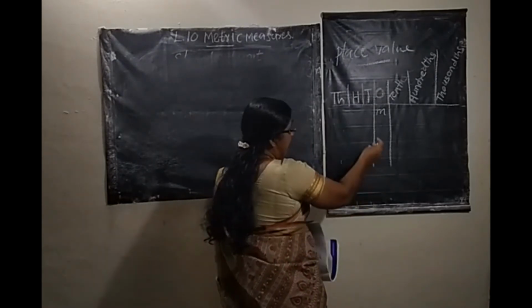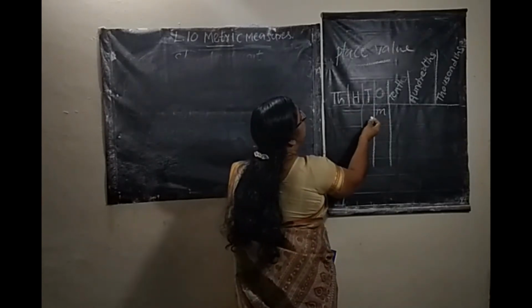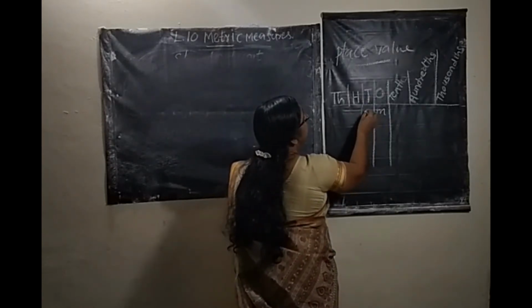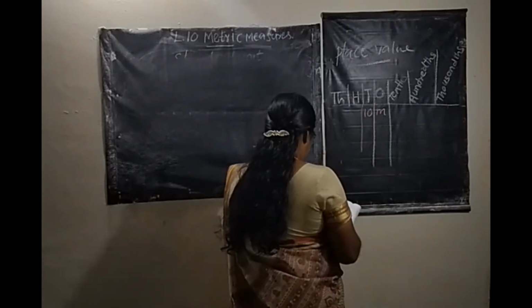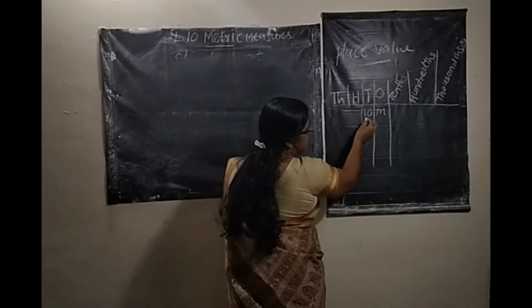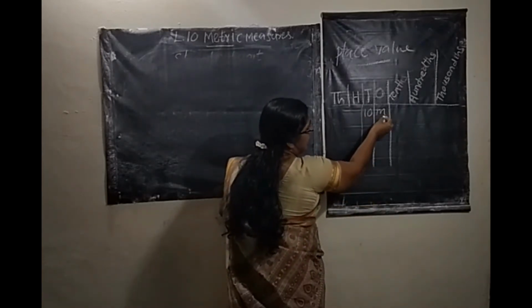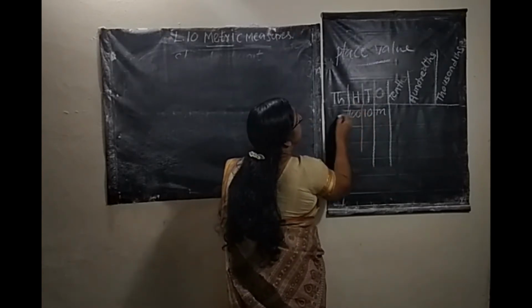As we move to the left, tens column, you write 10. That is 10 times bigger than the meter. Then hundreds column you write 100. Then thousands column you write 1000.